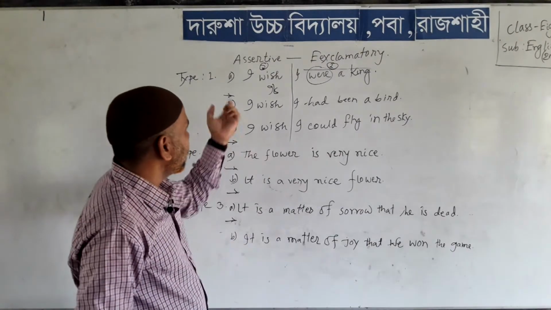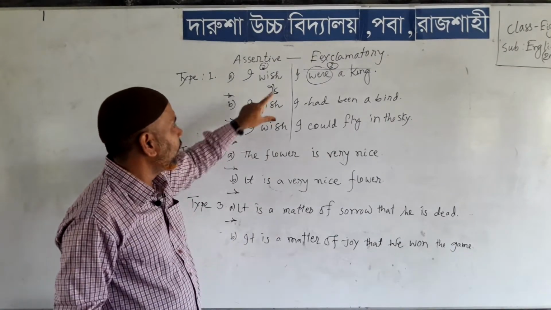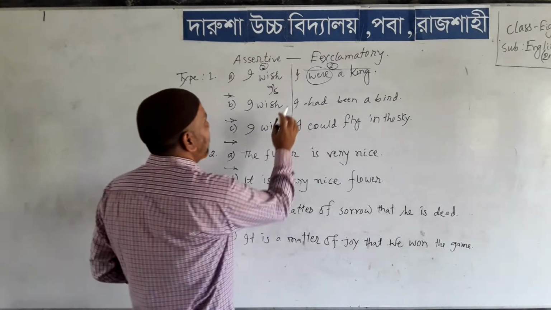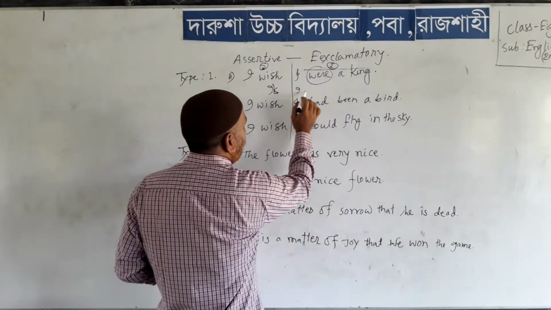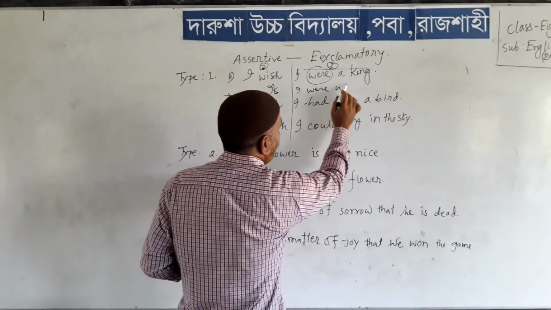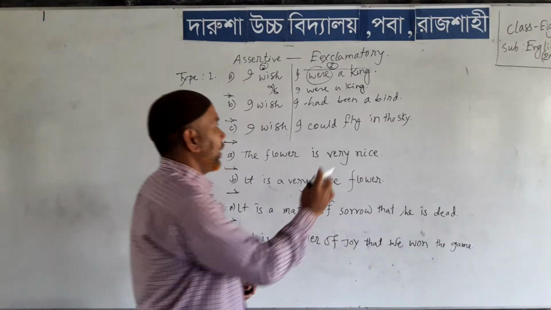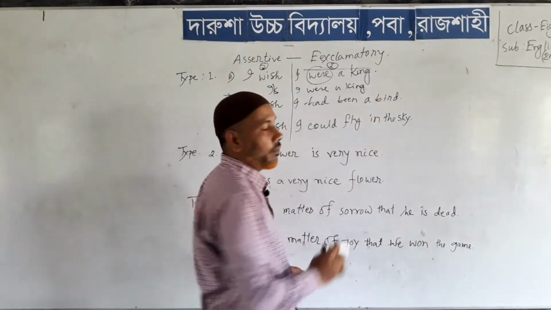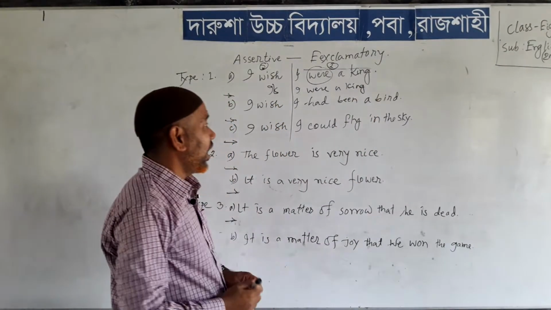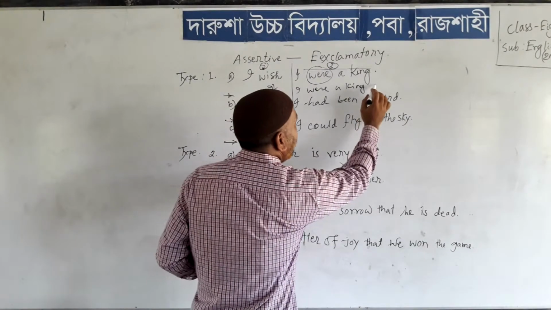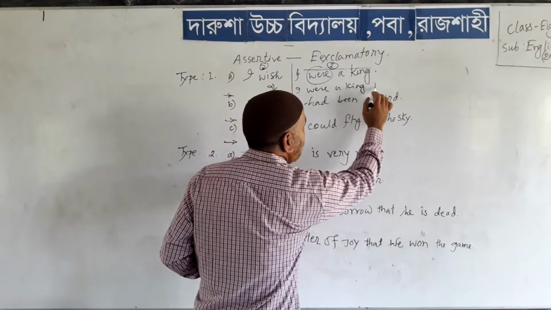We will use if at first, then we have to write the rest of the sentence. If I were a king, that is an exclamatory sentence, and we should not use a full stop because it is an exclamatory sentence and we have to use the sign of exclamation, that is it.